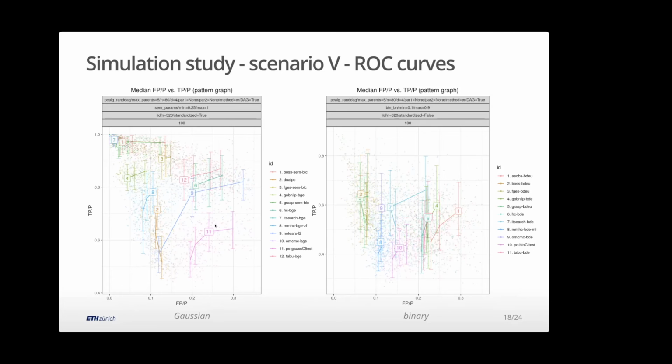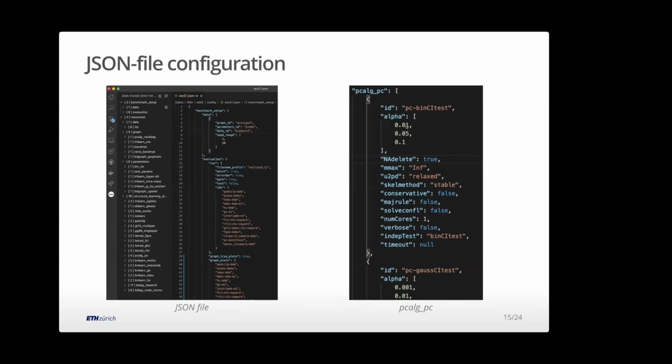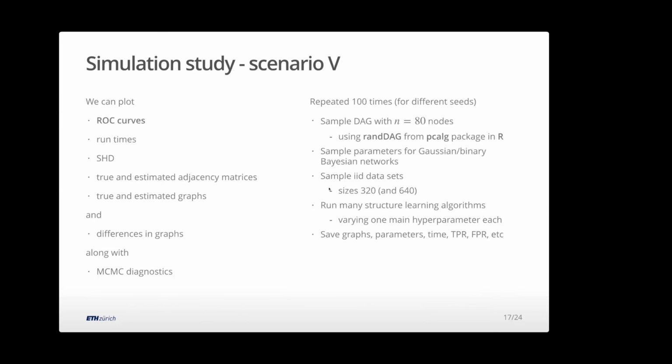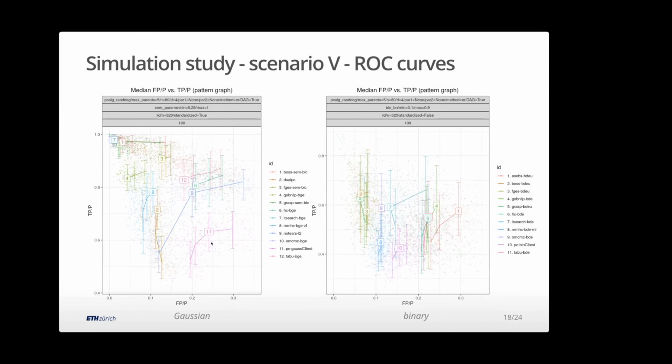So here at the bottom is the PC algorithm. This does independence testing of pairs of nodes conditioned on other sets of nodes. And this threshold would be based on the significance level of my tests. So in the JSON file back here, it's this alpha. Actually, there are 4 values, not 3, but this is the thing we're changing. And you can see, it works, it learns graphs, but it's not particularly competitive compared to the other algorithms.